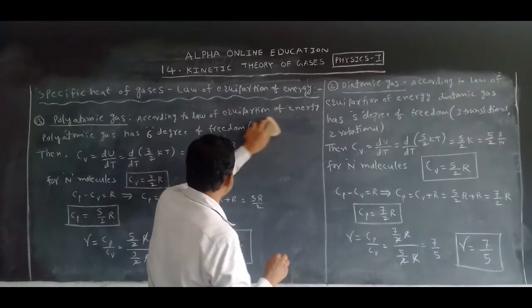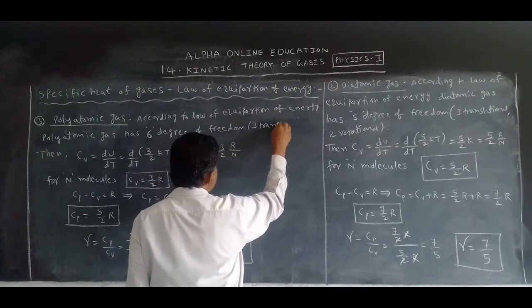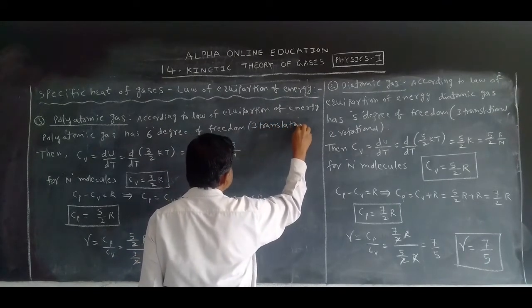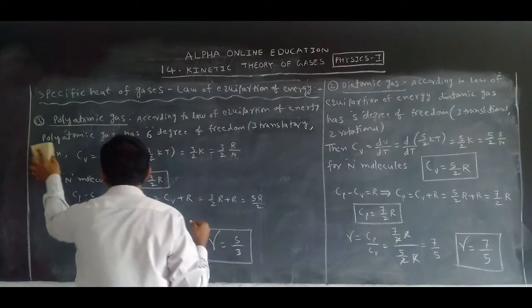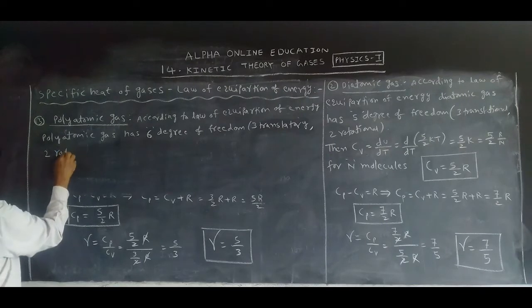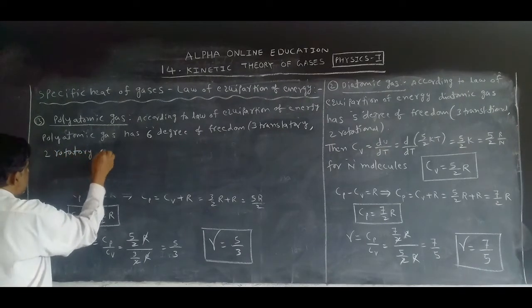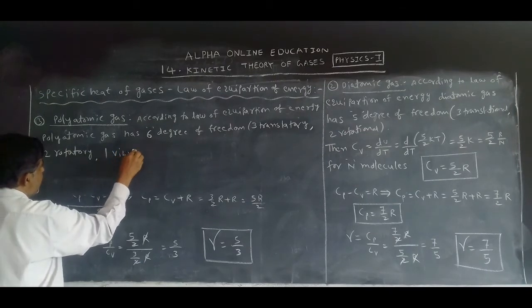In that 6, 3 translatory, 2 rotatory, 1 vibratory.